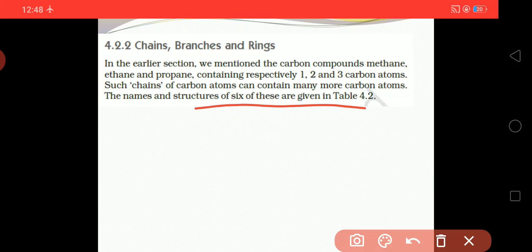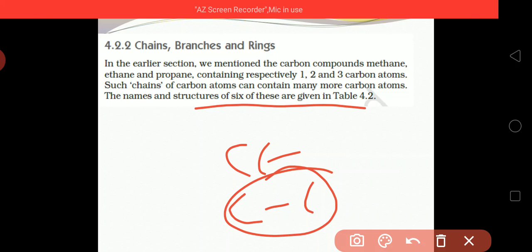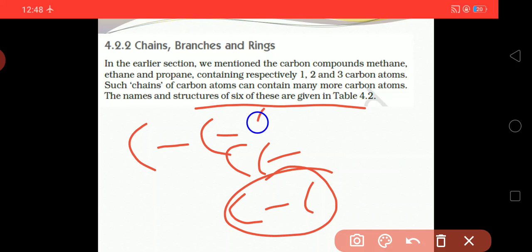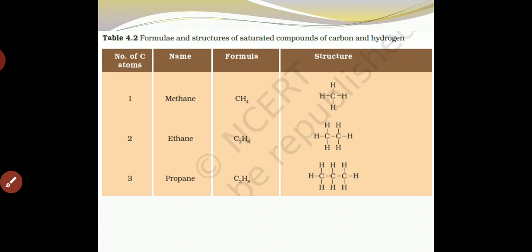As we know, if a structure contains only one carbon, then we say it is methane. If it is two, then we say it is ethane. In the same way, if a structure contains three carbons, it is propane. Methane, ethane, propane. Now we will study compounds containing up to 6 carbons, and the table is given.